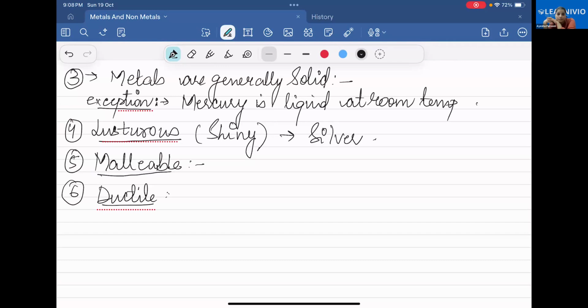I told you. Lithium is low, so it's 0.5.